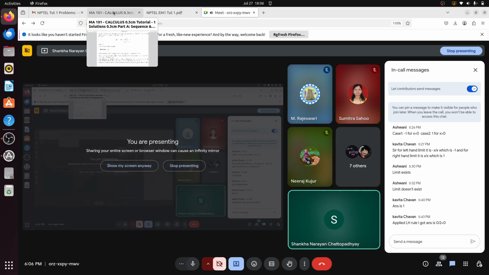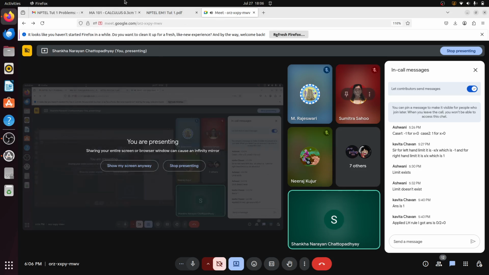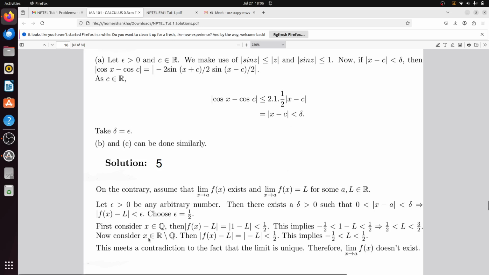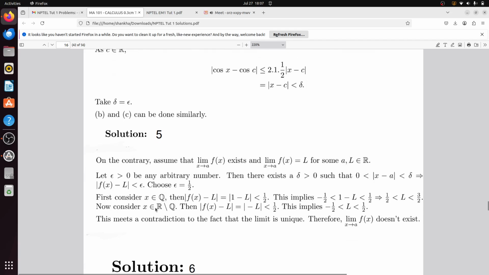Okay, my screen is visible, right? Screen is totally visible. Okay, so let epsilon greater than 0 be any arbitrary number, then there exists delta greater than 0 such that 0 is less than modulus of x minus a less than delta implies modulus of f(x) minus L is less than epsilon. Now choose epsilon equal to half. First consider x belongs to Q, then modulus of f(x) minus L is modulus of 1 minus L, this is less than half. This implies L is between half and 3 by 2.